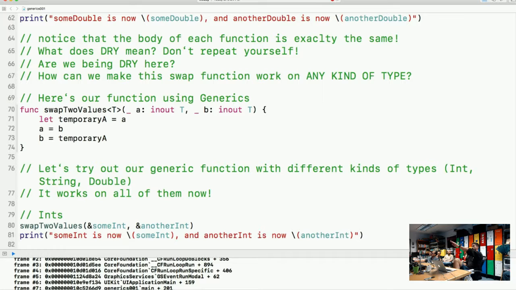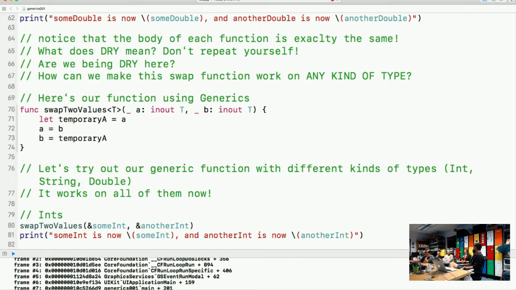Okay, so let me think about how to phrase this. The T goes away because on line 80, swap 2 values knows from the 2 arguments that it's accepting what kind of types. Yeah, the compiler's inferring. Yes, inferring. There we go. That's what you were saying.